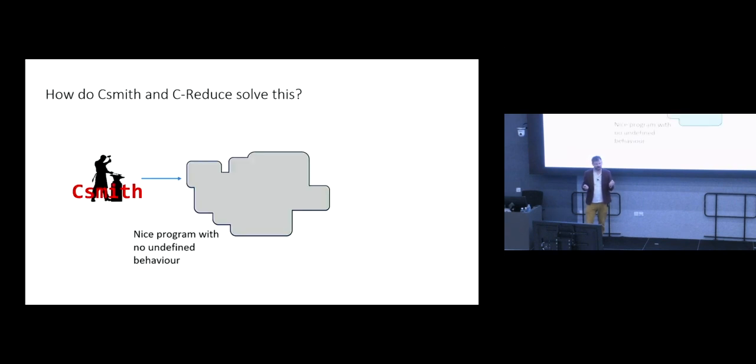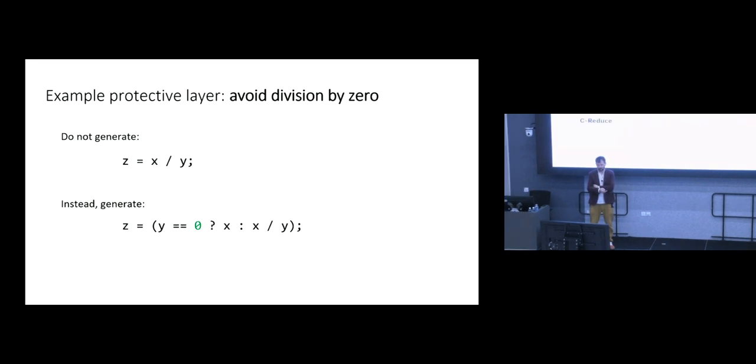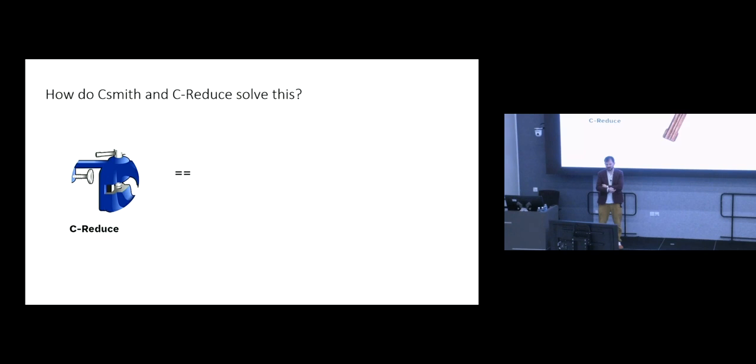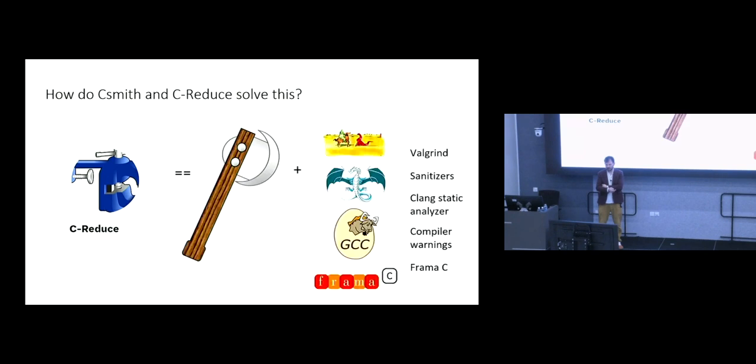And as I mentioned, CSmith generates these nice, well-formed programs using protective layers. So there's a nasty, undefined program lurking inside a CSmith program, and protective layers are used to make this into a nice program. Like I said, instead of generating direct divisions, it would generate wrapped divisions. And CReduce hacks away at a program with the help of all these tools I mentioned before, like Valgrind and Address Sanitizer.